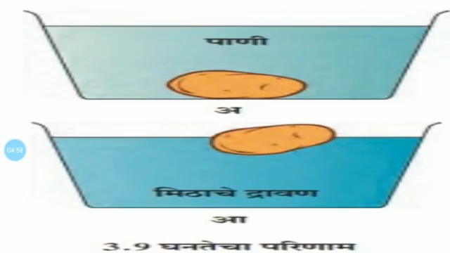Next, in cold countries, how do aquatic animals remain alive even after the river or lake freezes in winter? This is the reason: when the temperature of that water goes below 4 degrees Celsius, the density of that water decreases and the volume increases.